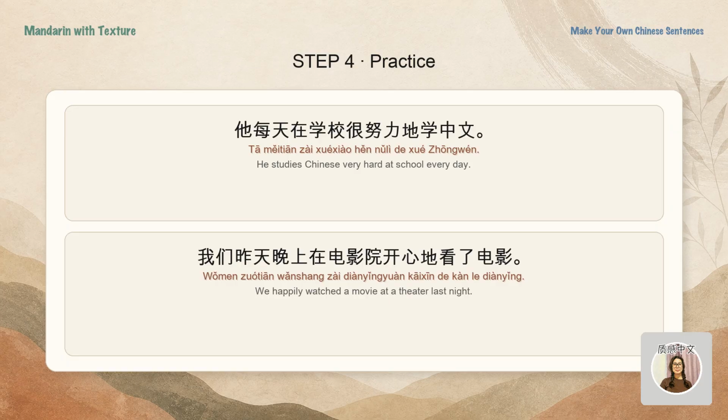Now describe how the action happens in the same two sentences. He studies Chinese very hard at school every day. 他每天在学校很努力地学中文. We happily watched a movie at a theater last night. 我们昨天晚上在电影院开心地看了电影.